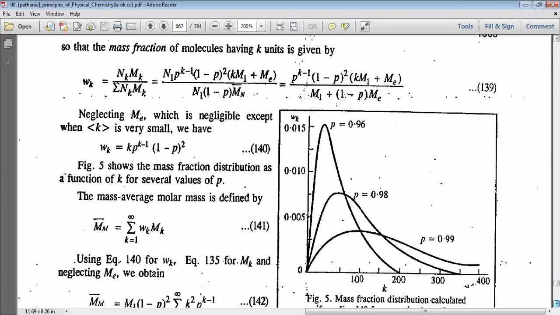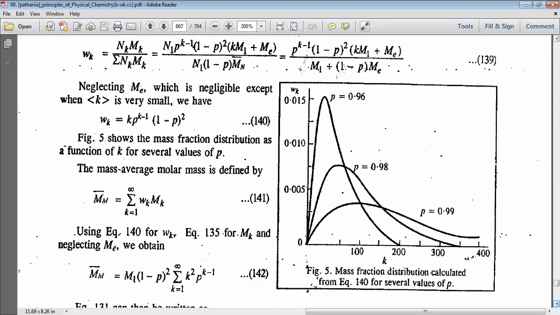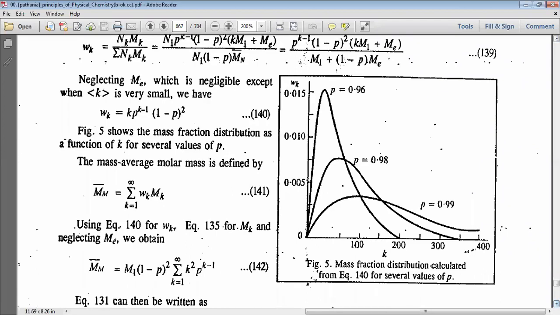In this figure, mass fraction distribution as a function of k for several values of p. Here wk versus k, the mass fraction distribution calculated from the above equation for several values of p. The mass average molar mass is defined by M bar equal to summation of k equal to 1 to infinity wk into Mk.